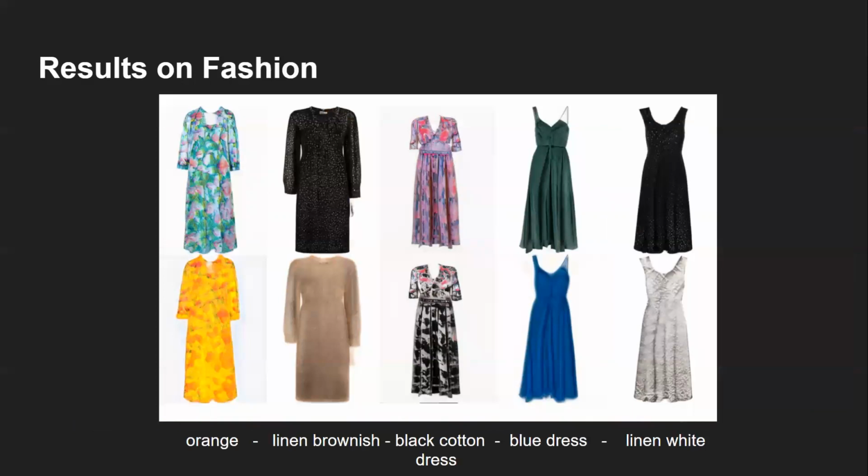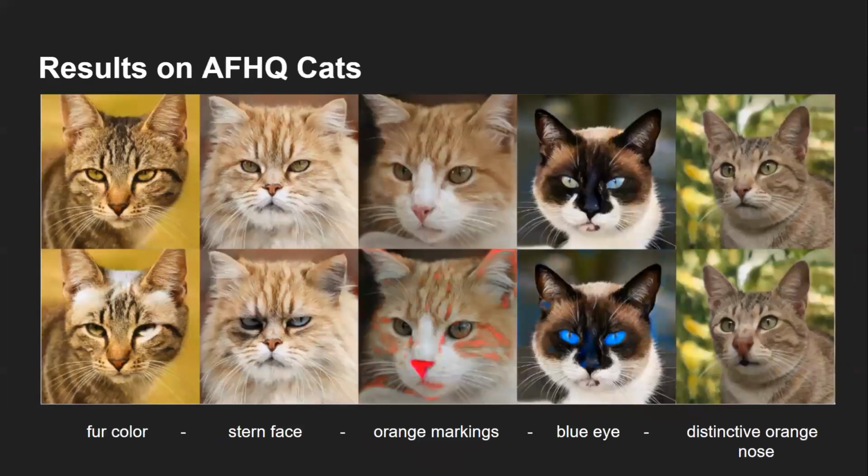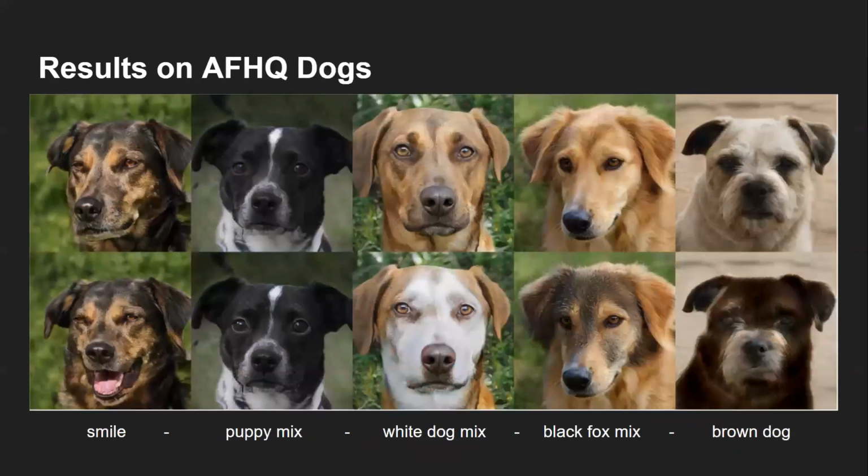Also, we tried our method with different datasets. One of them is fashion. As we can see, there are successful edits such as orange, lime brownish, and black cotton dress. Another dataset we tried our method on is AFHQ cats. As can be seen, the keywords are very diverse from each other and make the desired manipulation. It changes fur color, skin color, eye color, nose type, and eyes. Also, when we look at the results on AFHQ dogs, we see similar successful edits. The keywords and effects are overlapped and diverse. They change the color and mouth.